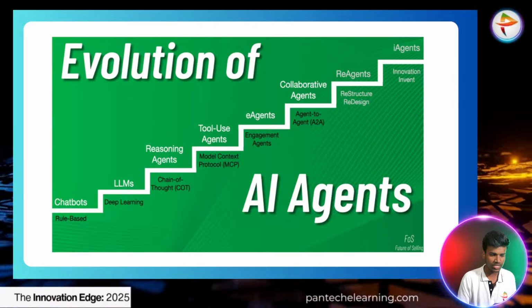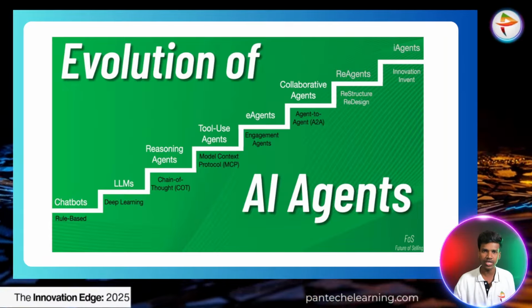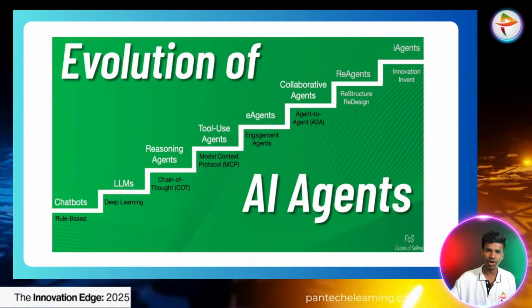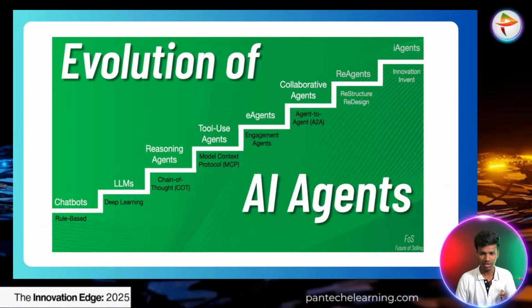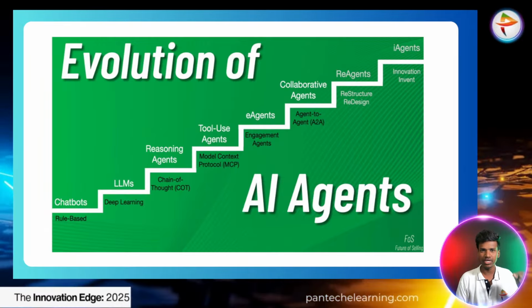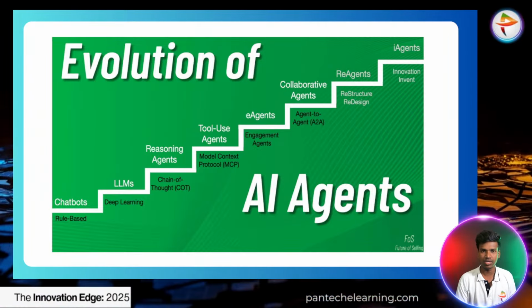And reasoning agents is chain of thought, that was COT. It is one of the prompt engineering concepts. It's one of the types of prompting. So we will see this in detail in day 6. I think day 6 we have to discuss prompt engineering basics.